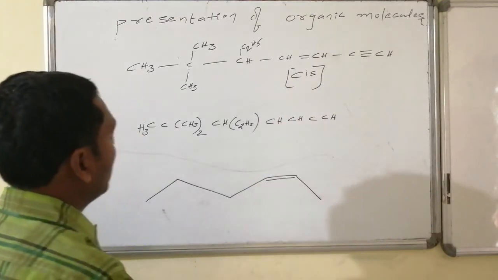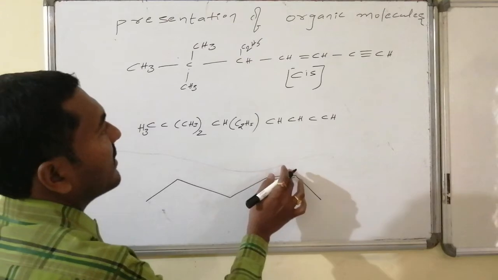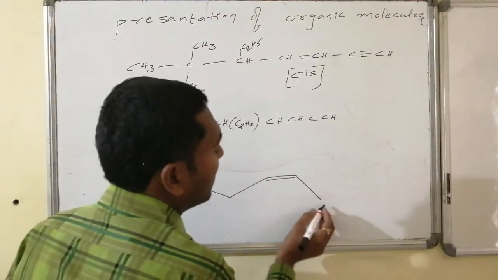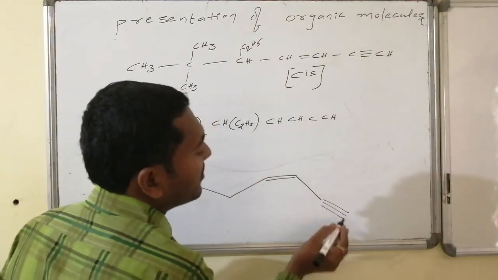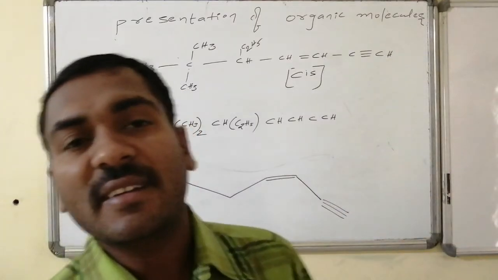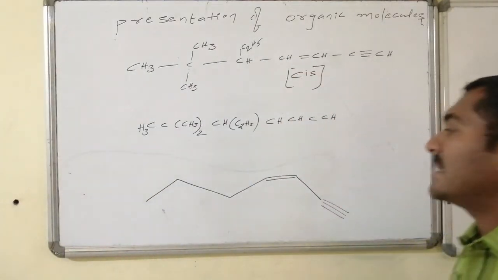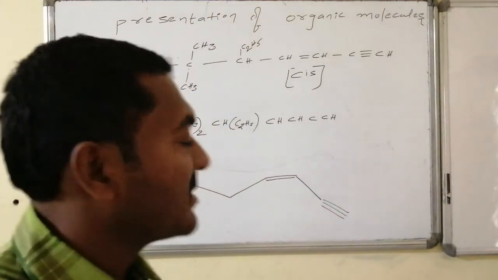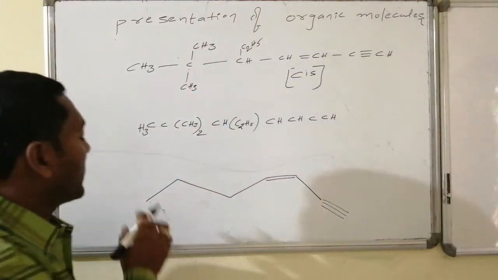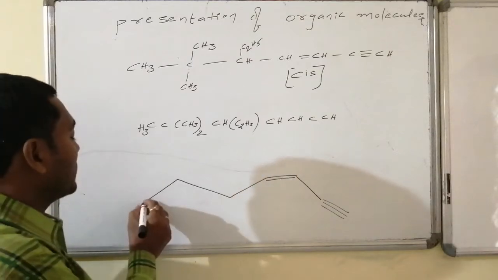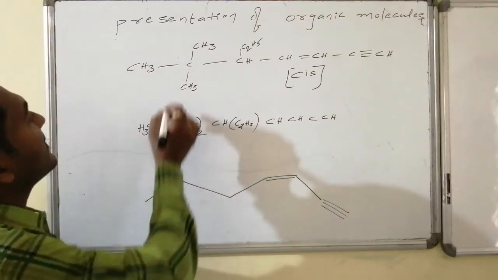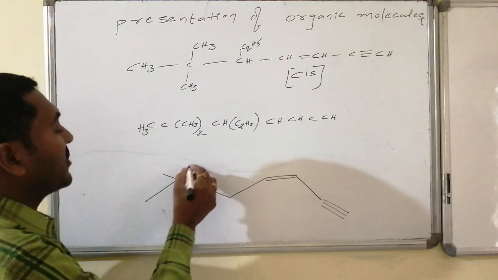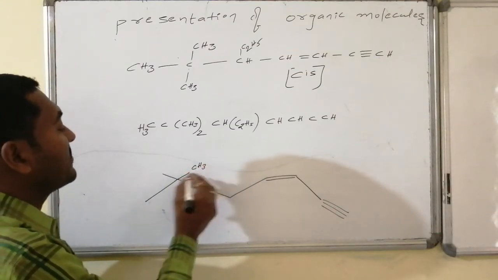Cis bond implies 1, 2, 3, 4, 5 and 6 and 7, and here this is a triple bond. A triple bond is always present in a straight line, hence it has to be written as it is. Whereas for the completeness of the zigzag representation, here generally methyl is there, so 1 carbon as it is. Whereas this is connected with 2 methyls, the remaining 2 valencies are filled with methyls.